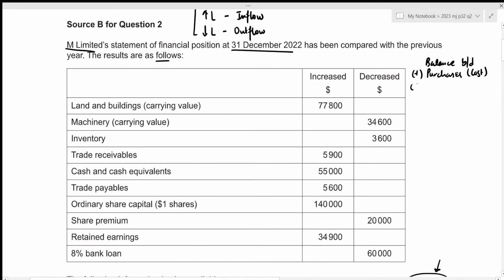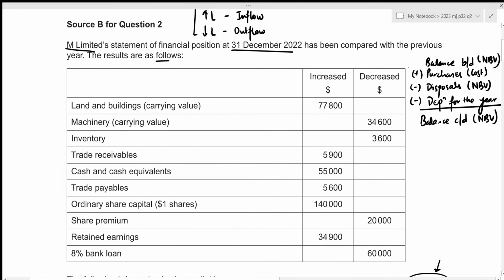Then we subtract all of our disposals, and these disposals will be at the net book value, and also remember that the opening balance will be at the net book value. Then we'll subtract the depreciation charge for the year, and then we can just figure out our closing balance. And this closing balance will also be at our net book value.